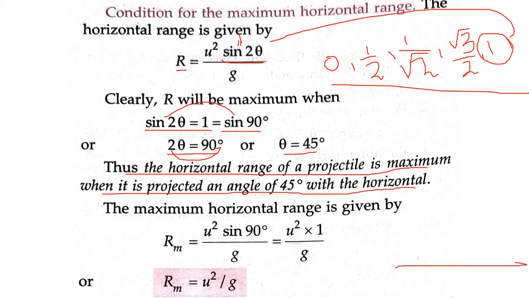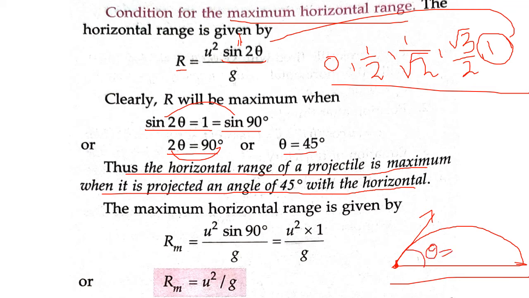Fine. So what does this statement mean? Suppose this is you. If you want to attain the maximum horizontal range, at what angle do you have to throw the stone to reach the maximum distance? You have to throw this stone at an angle of 45 degree. So when you throw this stone at 45 degree, it will go the furthest, fine.